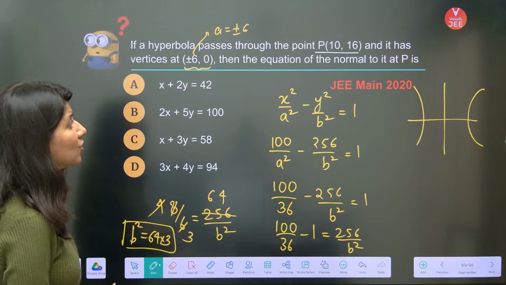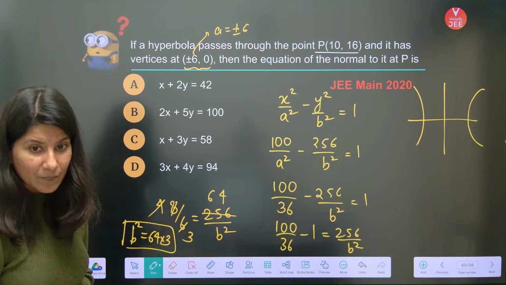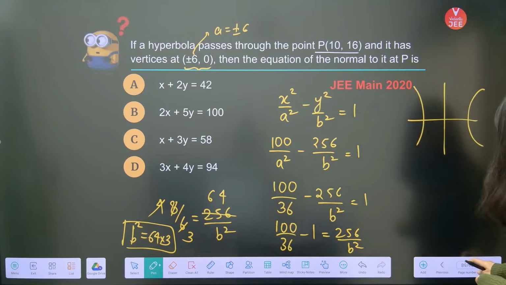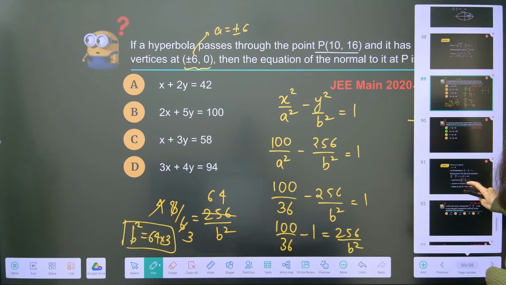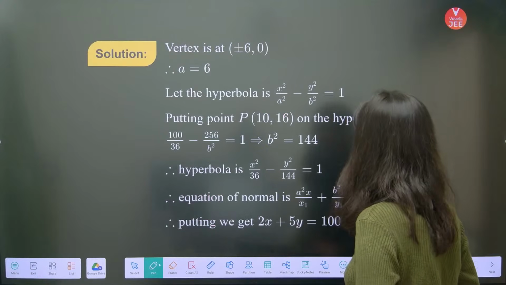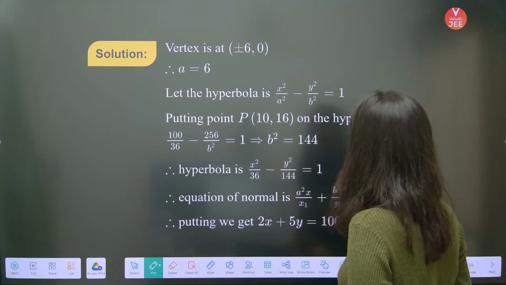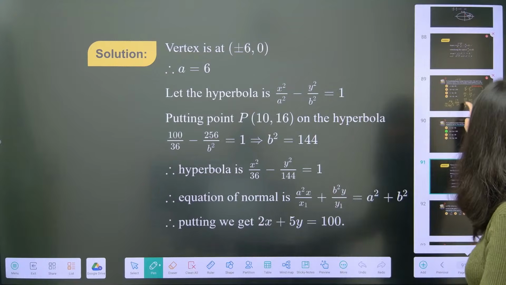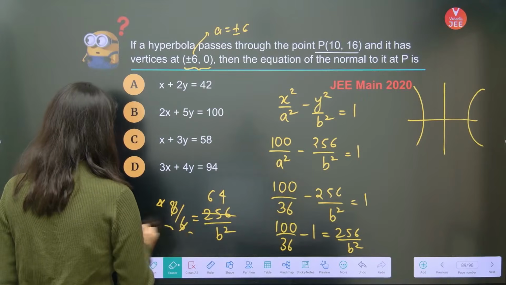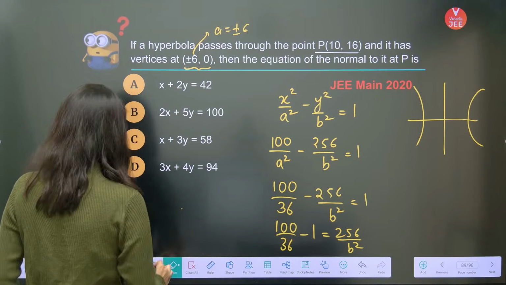Now what they are looking for is the equation of normal at point P. Okay, so now understand, you have got small a, you have got small b. Small a and small b value is right here. Hold on, what is the value of b? I have satisfied 10, 16. The value of b is coming out as 144. If you just calculate from here, is it coming 144? Okay, b square is 144.